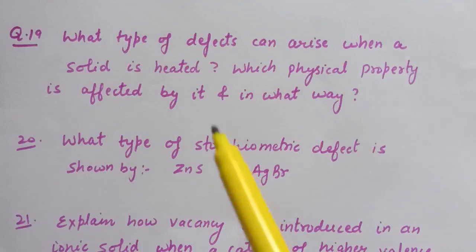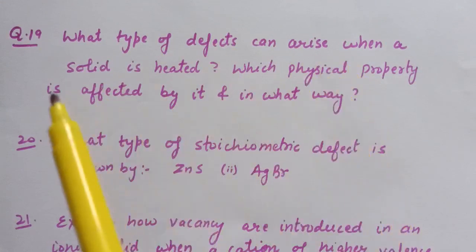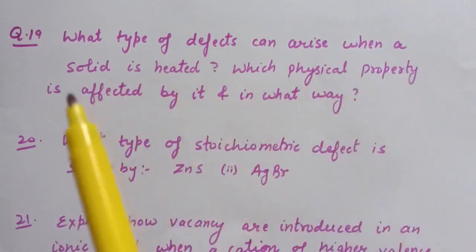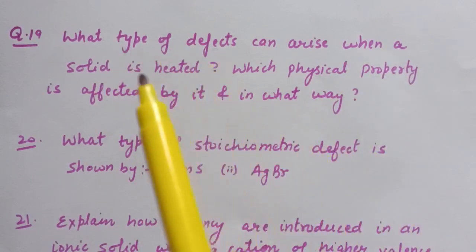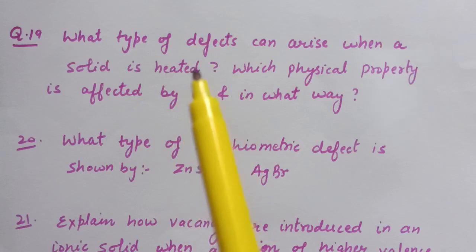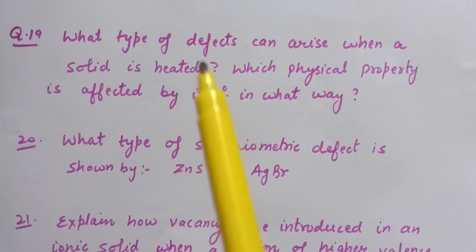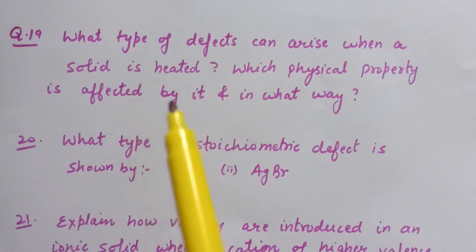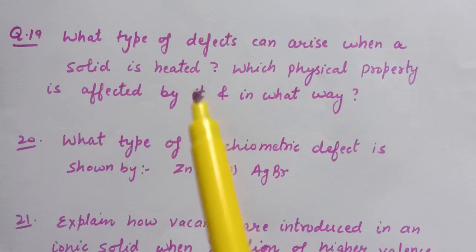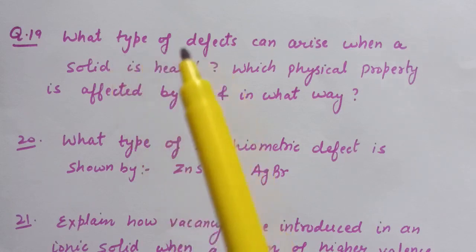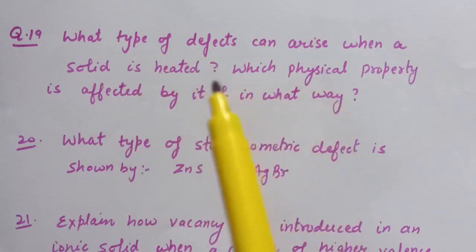Question number 19. What type of defects can arise when a solid is heated? Which physical property is affected by it and in what way? The answer for this question is, when a solid is heated, vacancy defect is produced in the crystal. This is because on heating, some of the atoms or ions leave the lattice site completely. As a result, density of the substance decreases because some atoms or ions leave the crystal completely. So, when a solid is heated, vacancy defect is created and the density decreases.